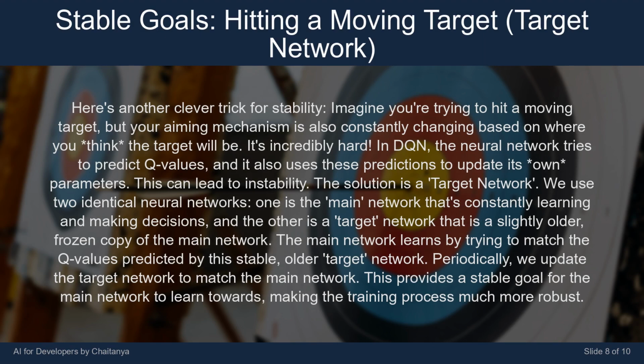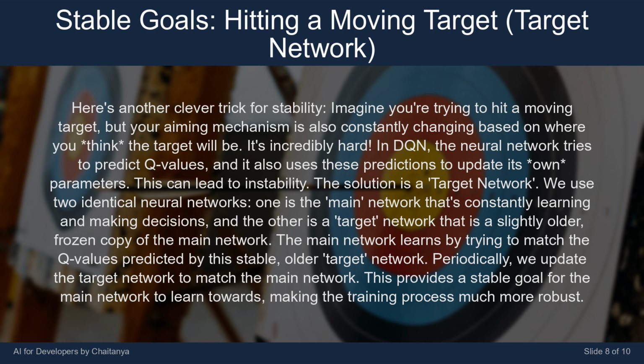Here's another clever trick for stability. Imagine you're trying to hit a moving target, but your aiming mechanism is also constantly changing based on where you think the target will be. It's incredibly hard. In DQN, the neural network tries to predict Q values, and it also uses these predictions to update its own parameters. This can lead to instability. The solution is a target network. We use two identical neural networks.